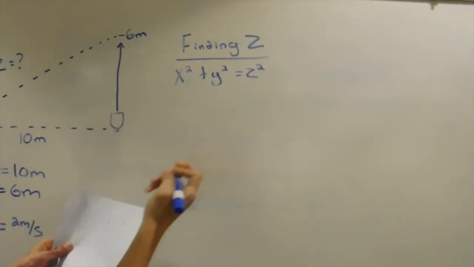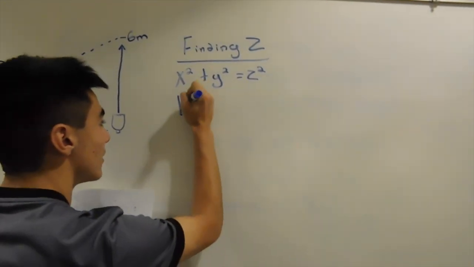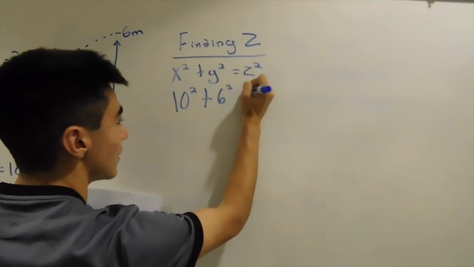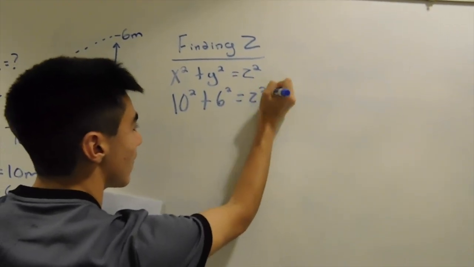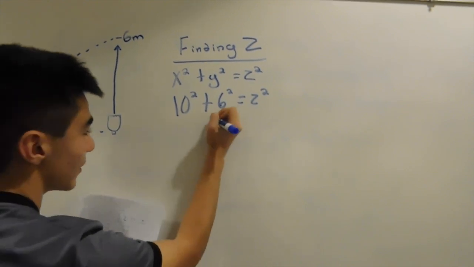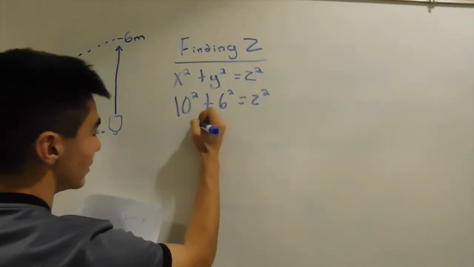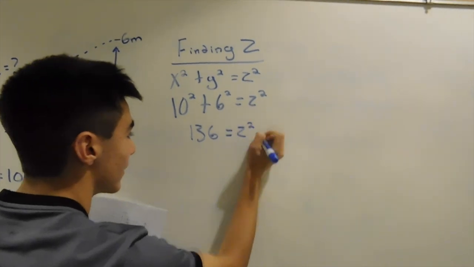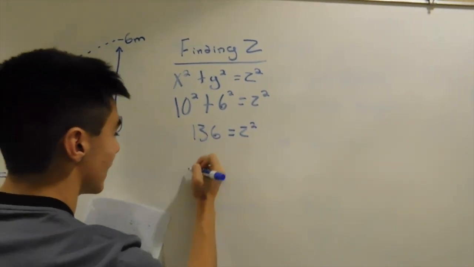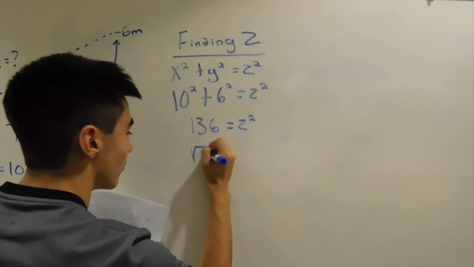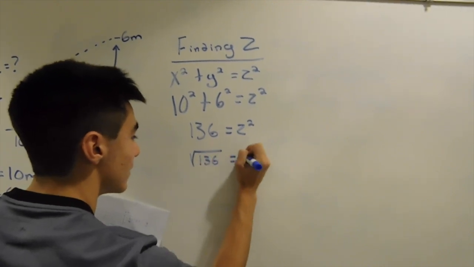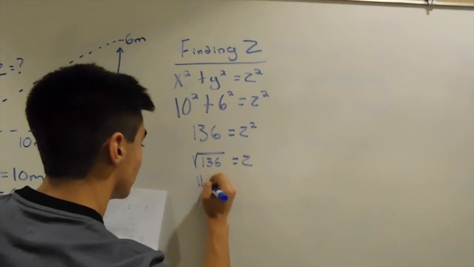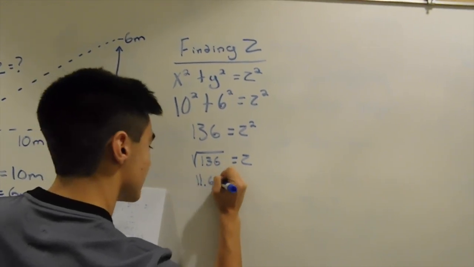Our x and y values are given: x equals 10 and y equals 6. 10 squared is 100 and 6 squared is 36, and we know this equals 136, which equals z squared. Then we must take the square root of both sides, so the square root of 136 equals z, and the square root of 136 is approximately equal to 11.662.